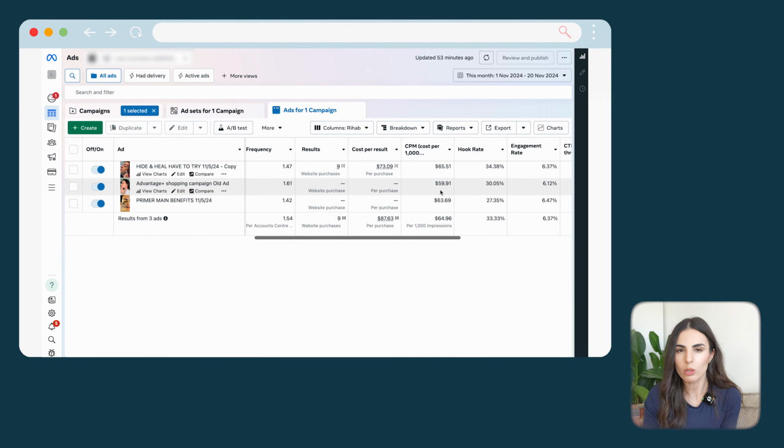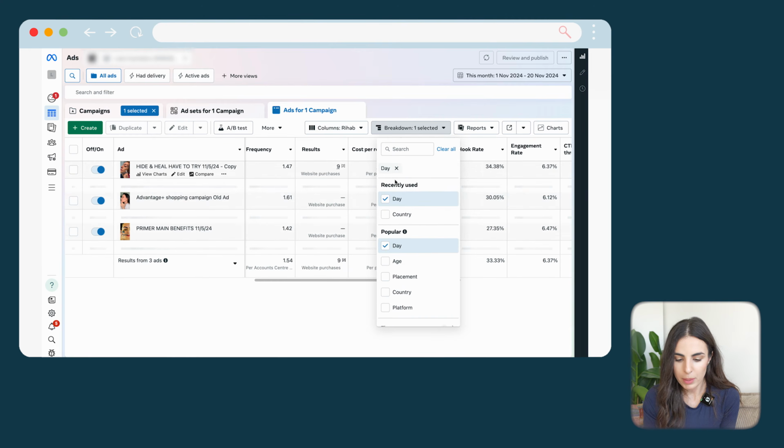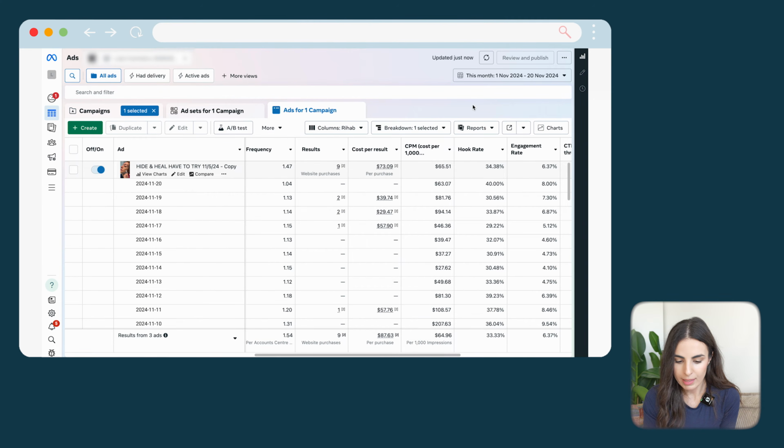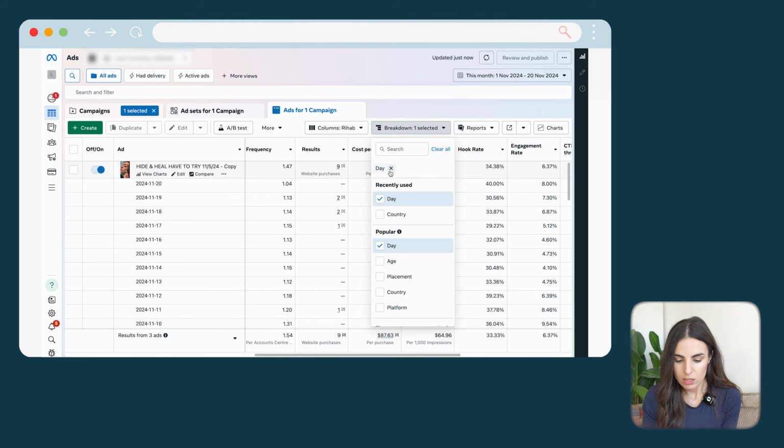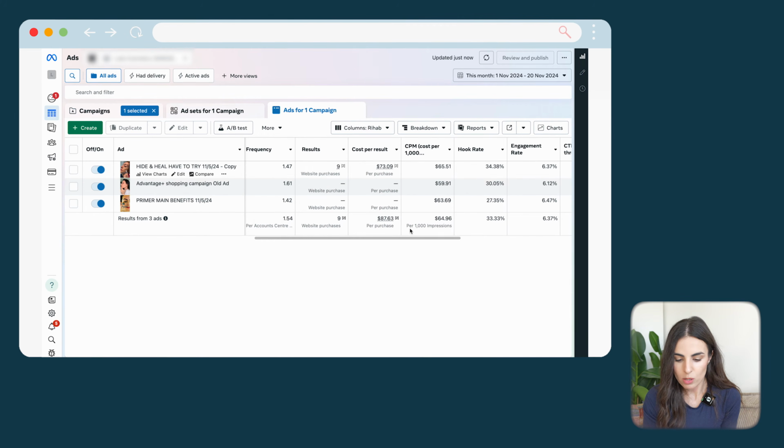Okay, and I will show you now how you can break down results. So if you go in here to break down, you can break down results per day. And as you can see in here, we had days with very high CPMs, we had days with lower CPMs, and so on. Okay, so let's remove this and go back. So again, CPMs are not things that you can actually affect. Just be a good advertiser, just sell good products, and you are good to go.